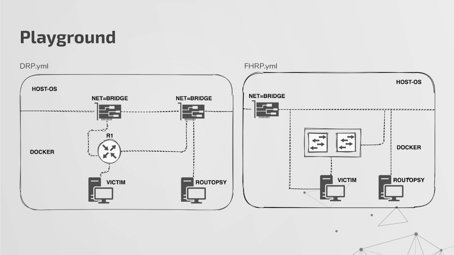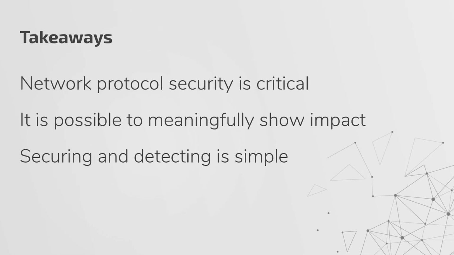It's configured insecurely. Routopsy can see that traffic, and then you can take advantage of that, effectively redirecting the traffic from the victim to Routopsy, which will then forward it onto the legitimate default gateway. What we want you to take away from this talk is that network protocol security is still very important, and using our tool, it's possible to meaningfully show impact.